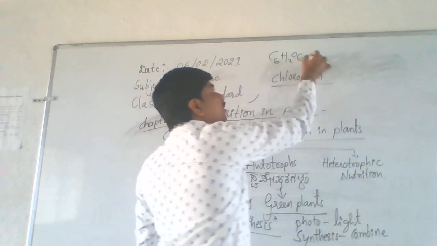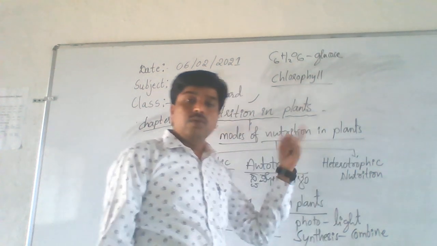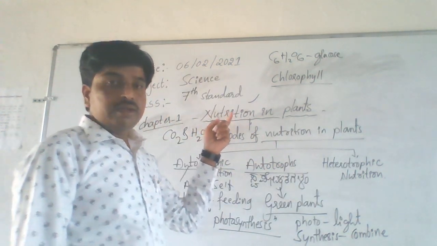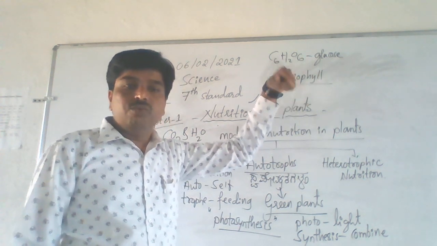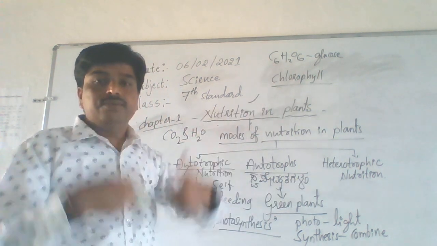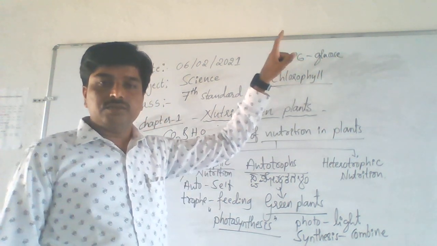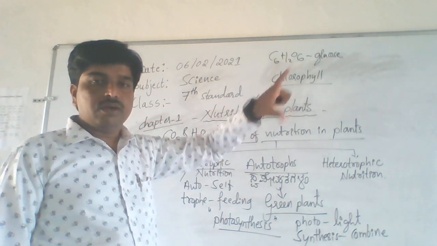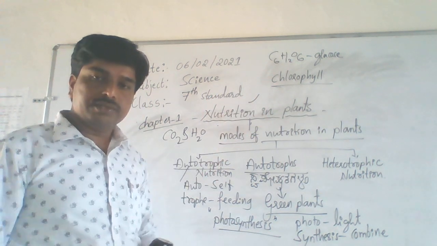This is what we call glucose. So this glucose prepared by the plants, we use it as food. Understand, students? Now you are clear about this process, photosynthesis.